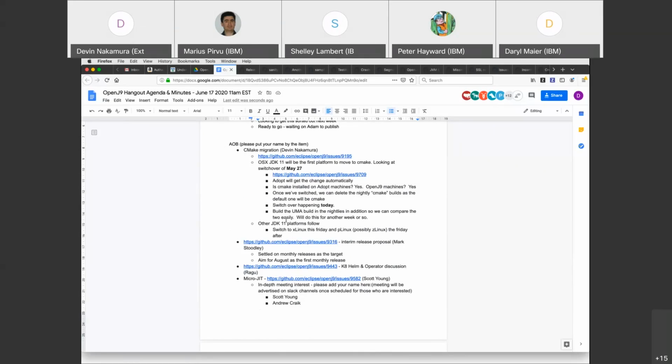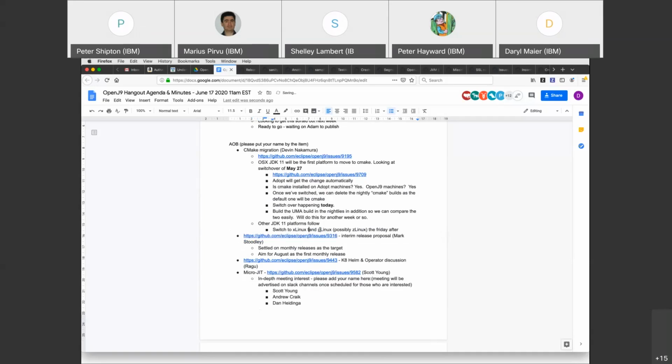Did I hear that Xlinux is ready to go this week? Yeah, it should be good to merge today, I think. Yeah, I just approved it. The testing seems to be fine. I was concerned about that intermittent build issue we used to have, but I haven't seen it for some time, and Devin thinks it was fixed by a change. I just asked Keith to review, so I think we can merge that today.